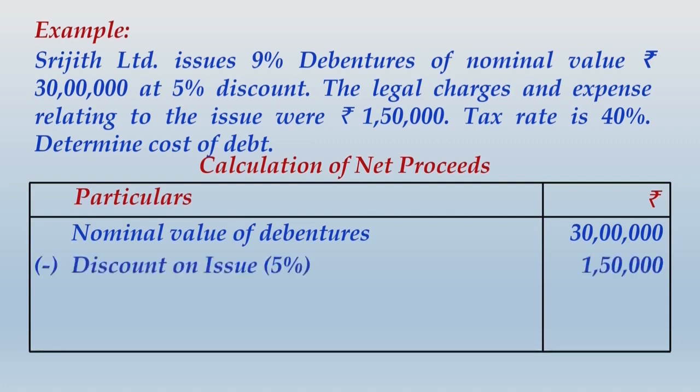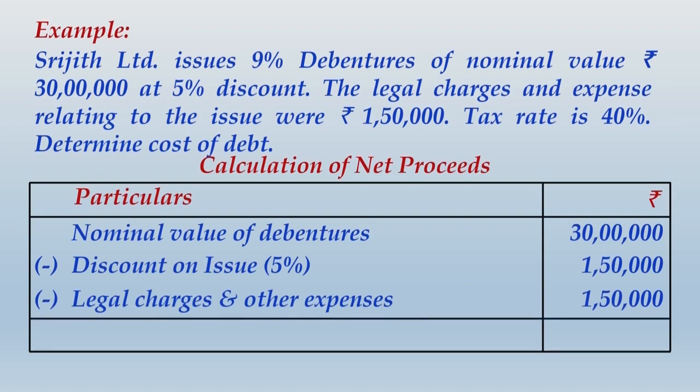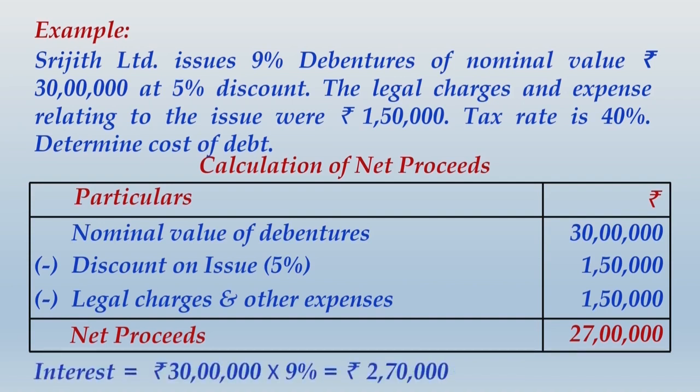So discount on issue of debentures will be 5% of 30 lakhs, that is 1,50,000. So the legal charges and other expenses considered, your net proceeds will come to what? Rupees 27 lakhs only. And you can definitely write one more line below this calculation, that is the amount of interest in this case will be 2,70,000. That is 30 lakhs into 9%, that will be 2,70,000.